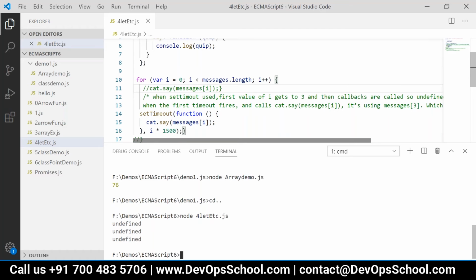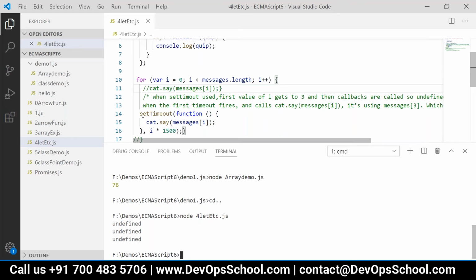What is that function? cat.say messages of i. The first call to the say method is kept aside because it has to be executed after some time. Then on the next iteration, again that will be removed from the stack and piled up.